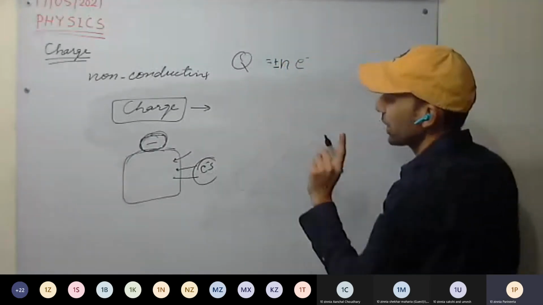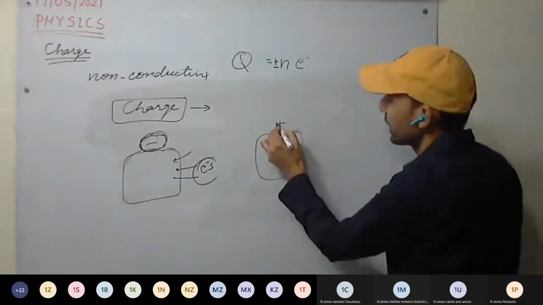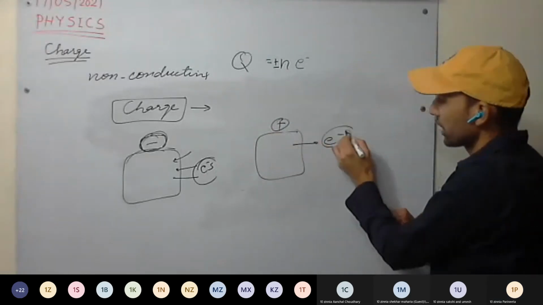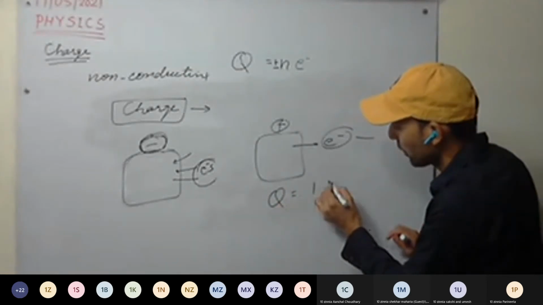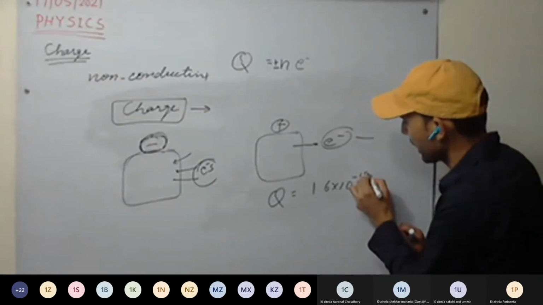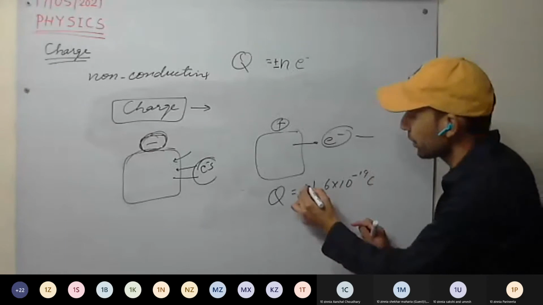Yes, that will be okay. For example, we have a body and we have removed one electron. Only one electron we have removed. At that time, the body has a charge of 1.6 into 10 raised to power minus 19 coulomb. It is positive.